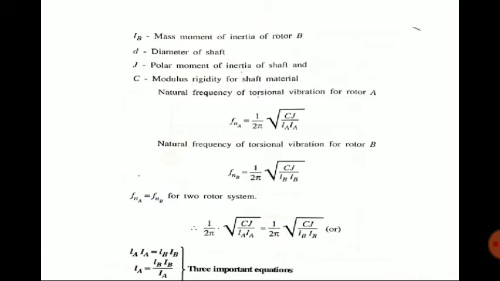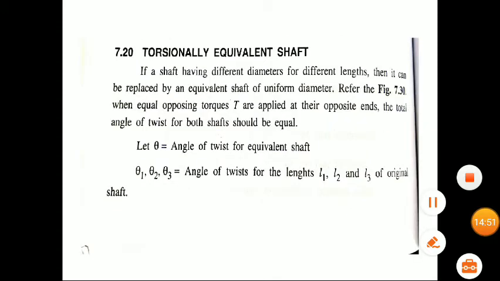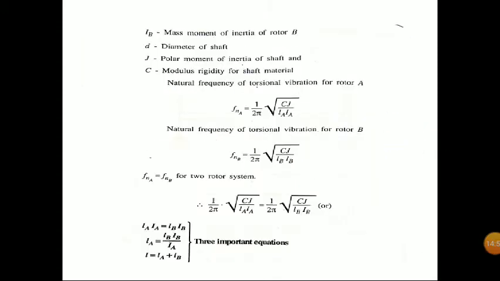So the natural frequency of torsional vibration for rotor A is given as Fn equal to 1 by 2 pi into root of CJ by L into I. Here we are substituting La and Ia because it is A. Similarly, for B, 1 by 2 pi into root of CJ by Lb Ib. So for a two rotor system, both frequencies must be equal. So 1 by 2 pi into root of CJ by La Ia equal to 1 by 2 pi into root of CJ by Lb Ib.